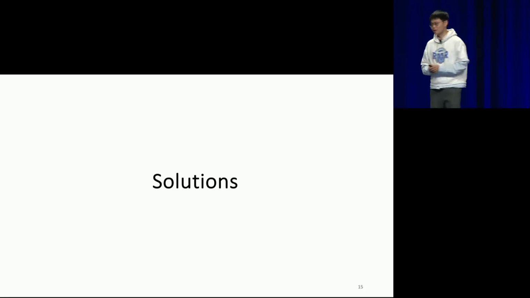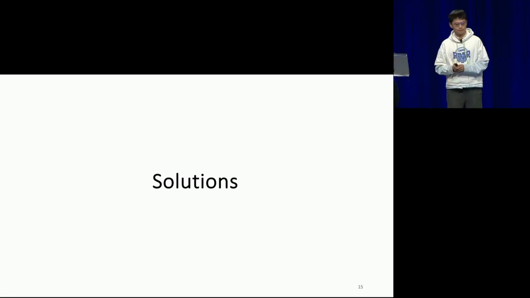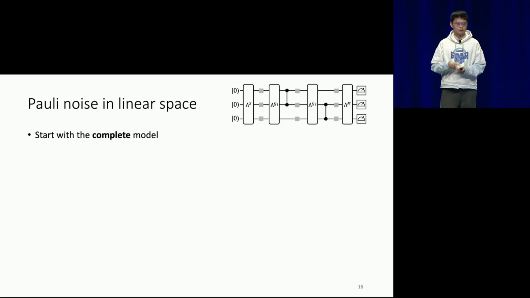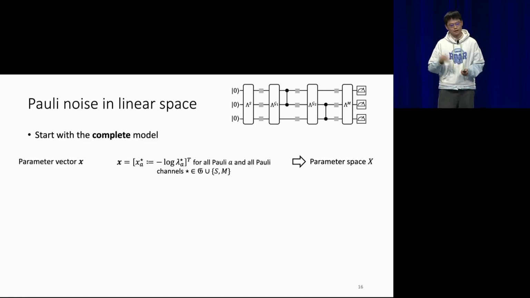Now I'm going to explain our solution to this problem. So our first step is we want to put the Pauli noise model parameters in a linear space. Let's start with a complete model, such that all the Pauli channels are just n-qubit. They are easier to work with. I will first define X to be a vector of parameters. What I do is I consider all the Pauli channels for SPAM and for all the gates, and for all the Paulis A. And I take all the lambda A, take minus log of them, and define them to be X, and I just write down all of them as a vector.